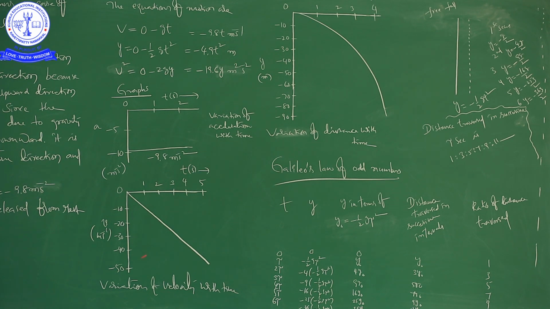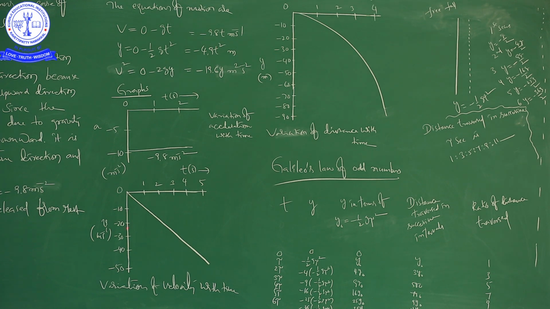Next, going for velocity with time, okay, right. How can we find velocity? This is the formula: v is equal to minus 9.8 t meter per second. We already did the same thing. Here the velocity is 0. After 1 second, the velocity is minus 9.8 meter per second. After 2 seconds, the velocity is minus 19.6 meter per second. So at 0 seconds the velocity is 0. See here, after 1 second the velocity is minus 9.8 meter per second, so it will be maybe here. It is minus 9.8.